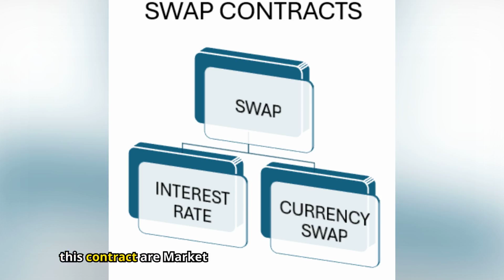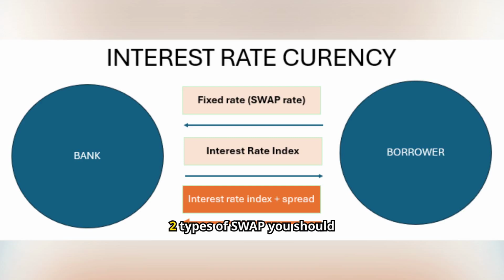Risks related to this contract are market risk and credit risk. Two types of swap you should learn in this syllabus are interest rate swaps and currency swaps. An interest rate swap is where one party agrees to pay to the other a regular series of fixed amounts for a certain term. In exchange, the second party agrees to pay a series of variable amounts based on the level of a short-term interest rate. Both sets of payments are in the same currency.